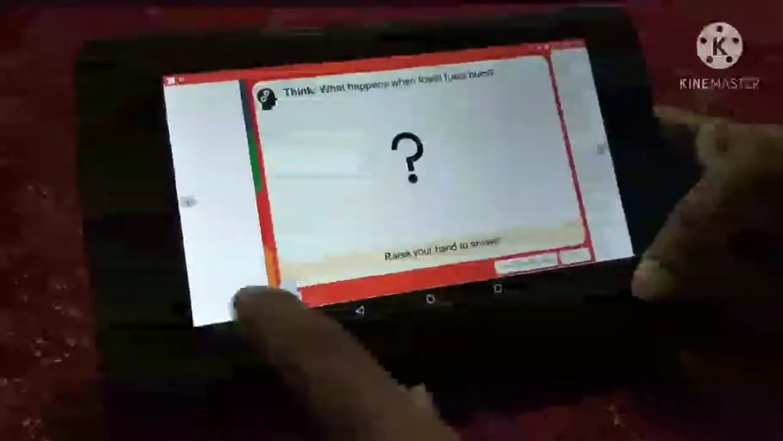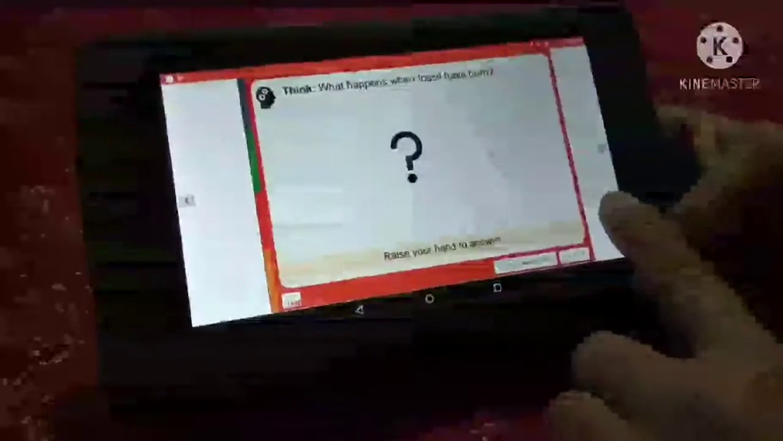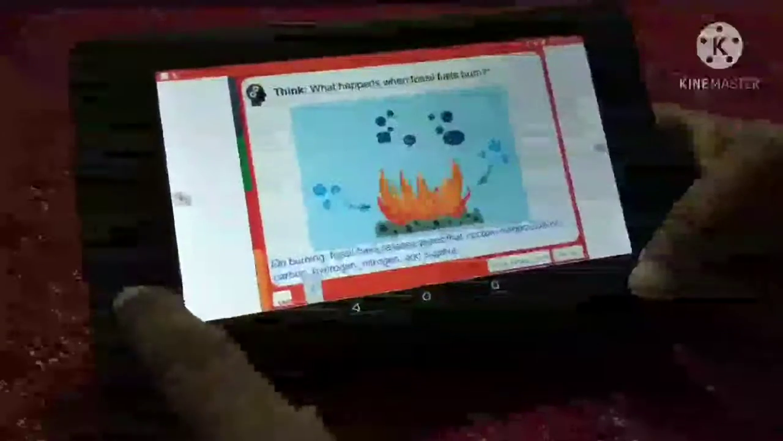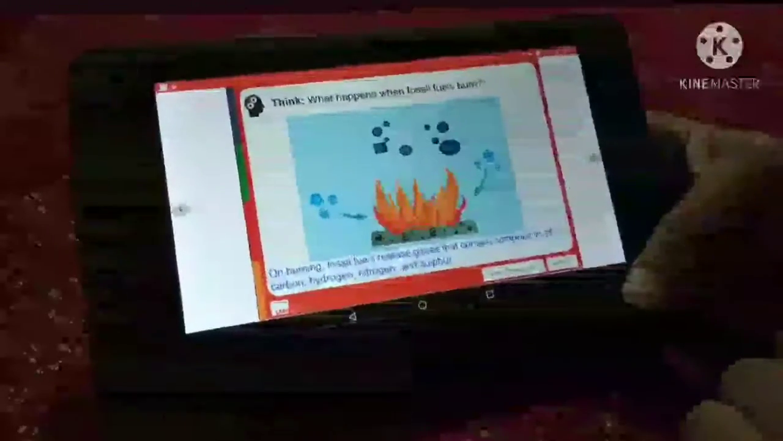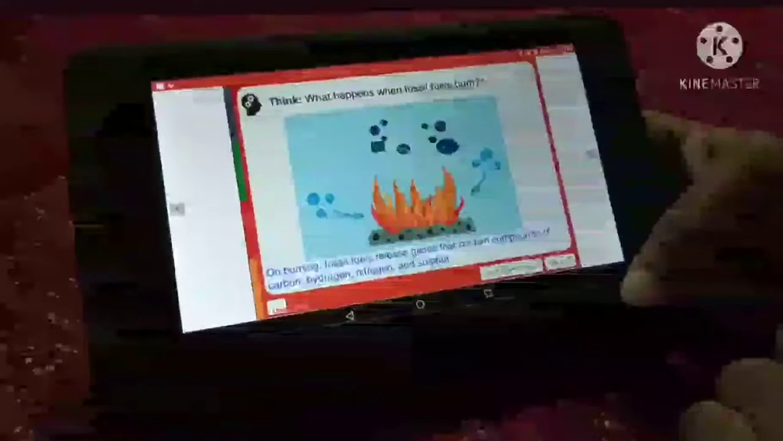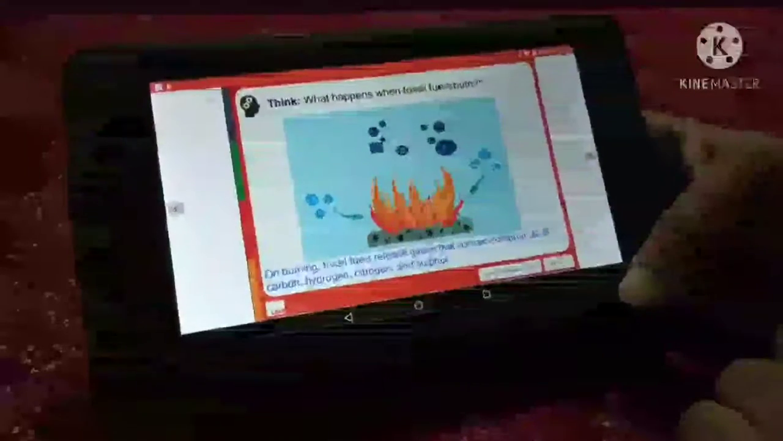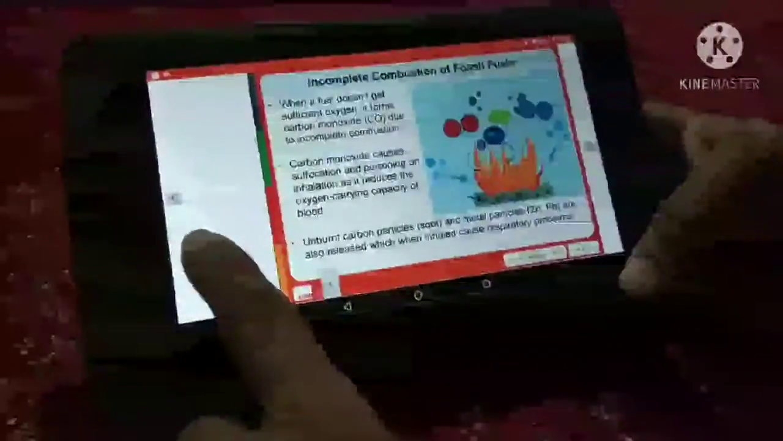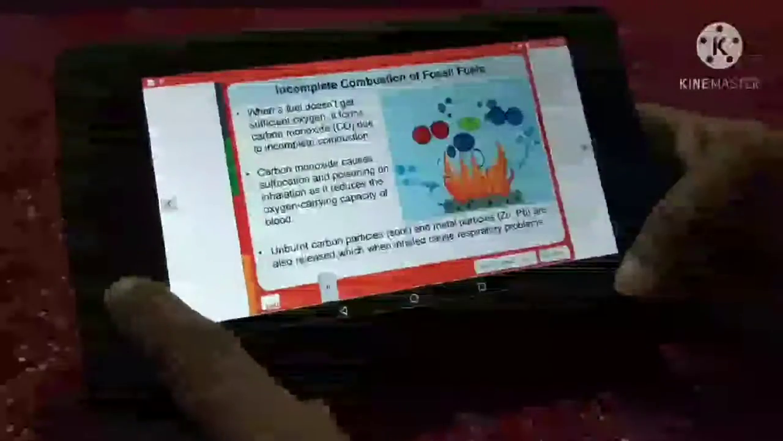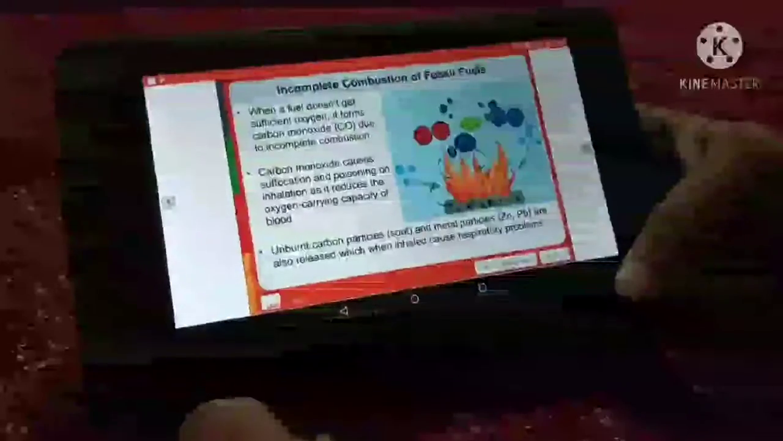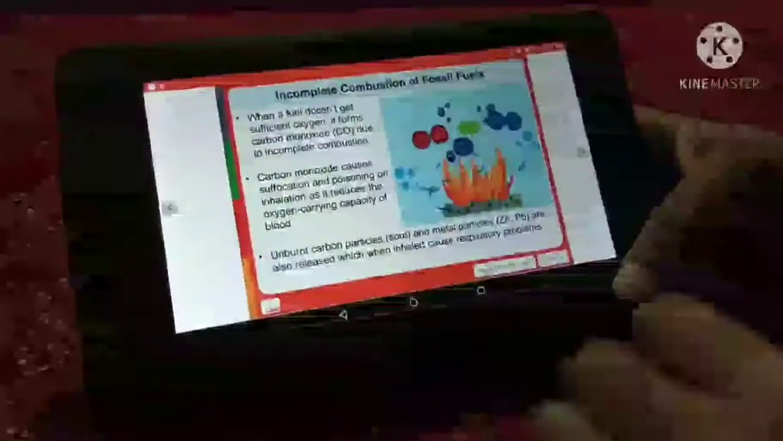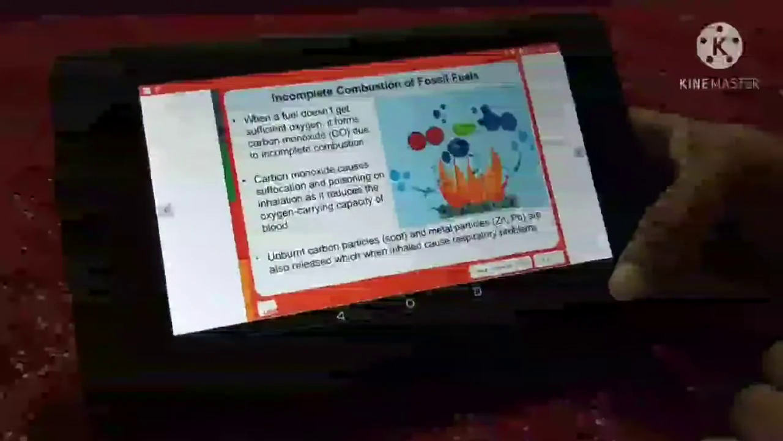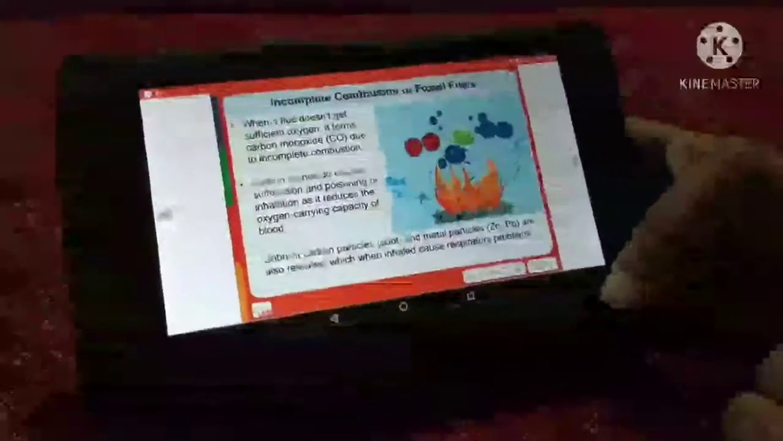Think, what happens when fossil fuels burn? On burning, fossil fuels release gases that contain compounds of carbon, hydrogen, nitrogen, and sulfur. Incomplete combustion of fossil fuels: when a fossil fuel doesn't get sufficient oxygen, it forms carbon monoxide due to incomplete combustion.